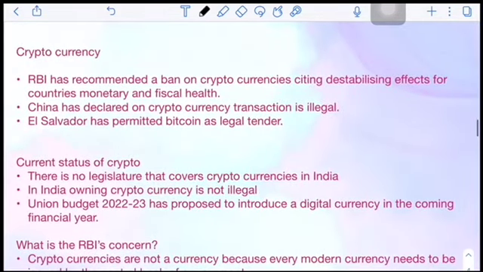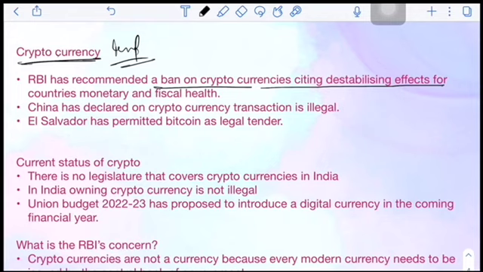So moving to the next topic, which is cryptocurrency, which is important because these days you must have seen in the news that the value of cryptocurrency is depreciating because the market value is decreasing. RBI has recommended a ban on cryptocurrencies, citing destabilizing effects on the country's monetary and fiscal health. In India, RBI has recommended a ban. Why? Because of the volatile nature of cryptocurrencies. This volatility is not helpful and not healthy for the Indian economy. That's why RBI has recommended a ban.